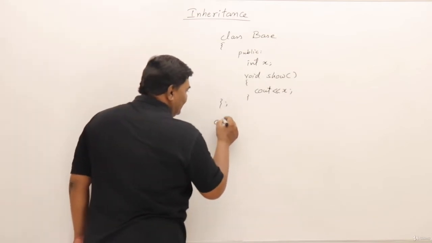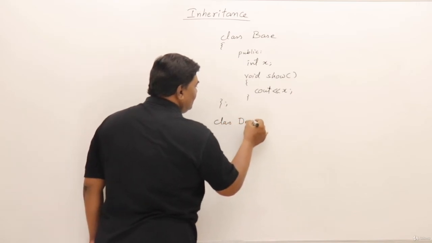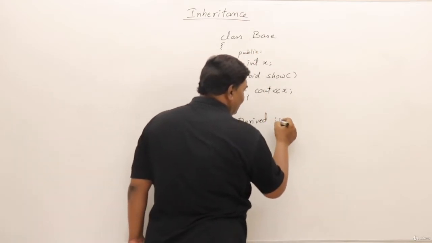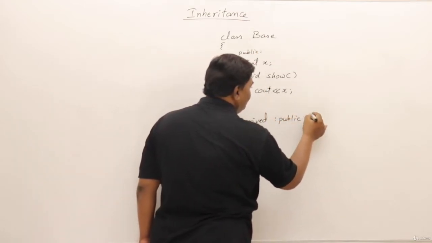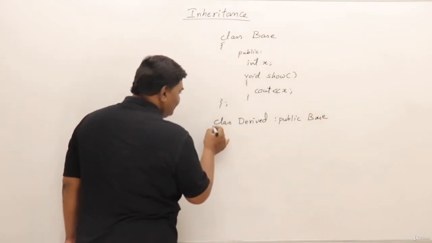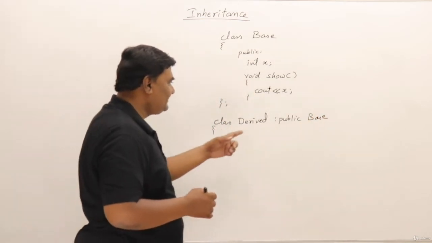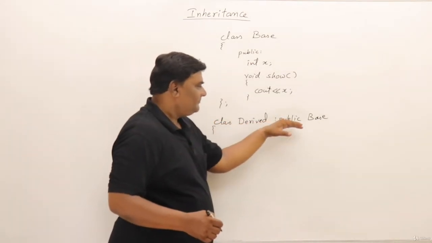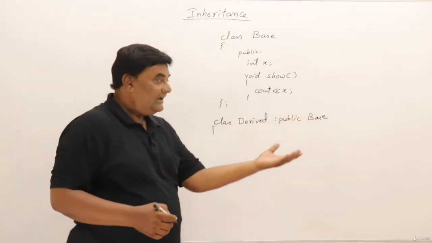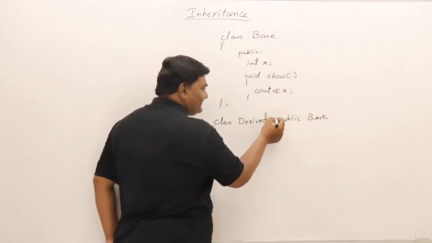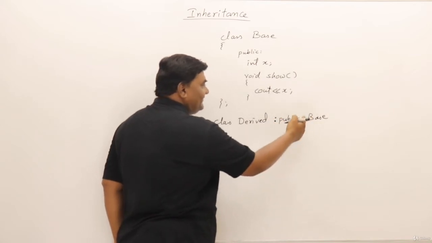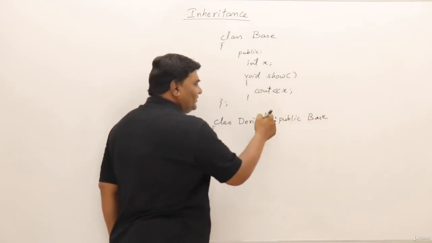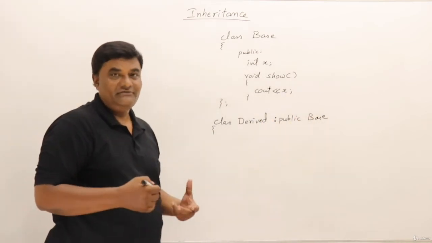Then I will write a class derived, and that is inheriting from base class. So here I will write public base. So this is the syntax. Now what is the meaning of public? Why I should write public there? I will explain afterwards. Class derived public base. So this is inheriting from base class. This is the syntax in C++ for deriving a class. That is, it says that this class is extending from this class. So this colon is used for showing extension of a class.